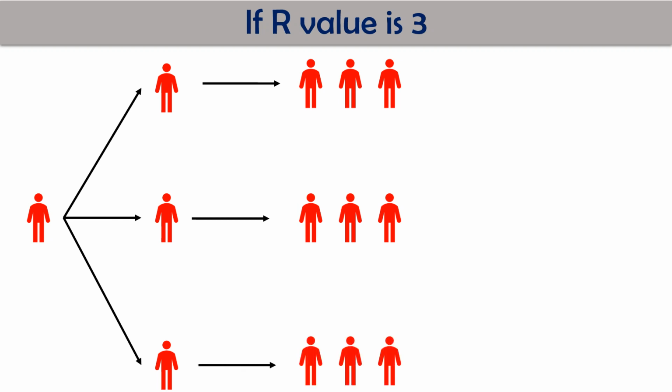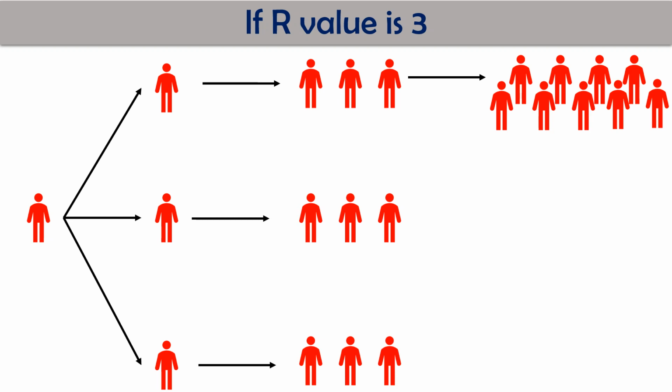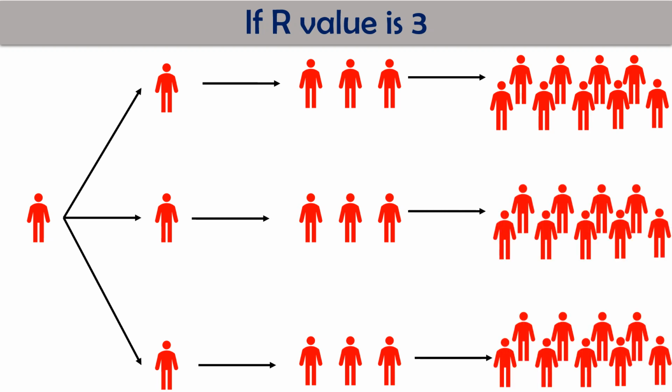Again each of these 3 is going to infect another 3, so these will infect 9 more people. So overall, after 3 transmissions, this is the first transmission, this is the second transmission and this is the third transmission, we will have roughly 40 people infected. So this is what R value 3 means.